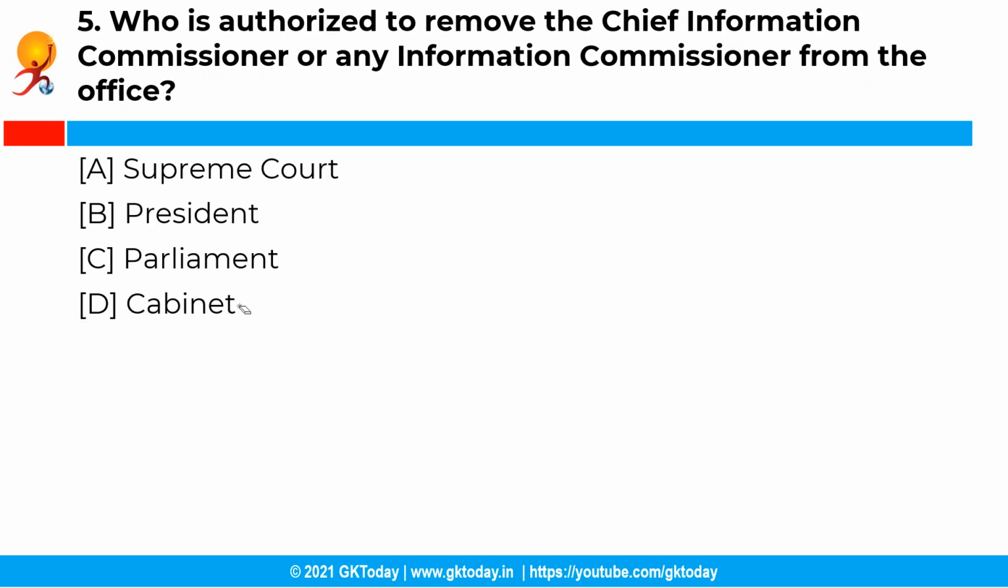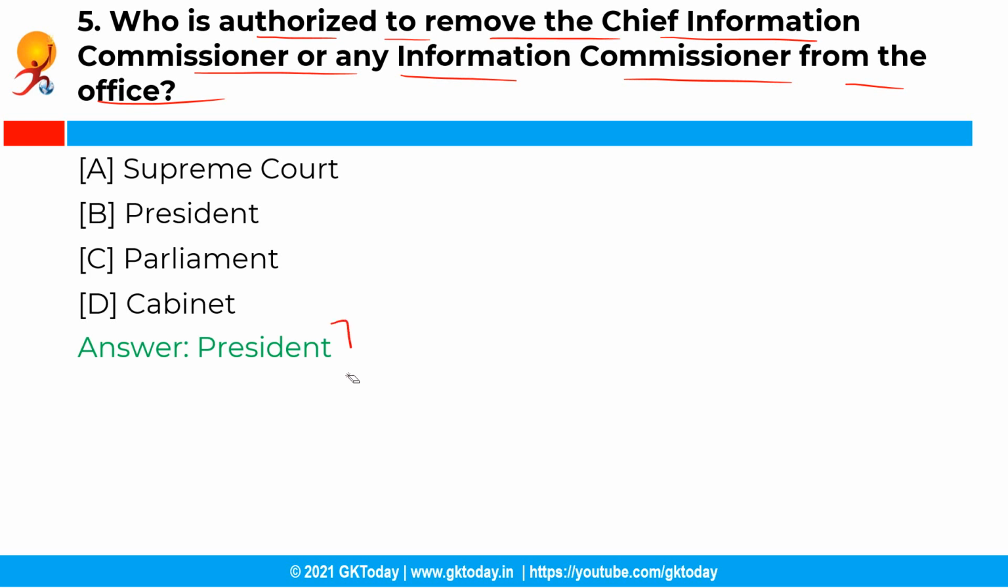Moving ahead with the next question. So who is authorized to remove the Chief Information Commissioner or any Information Commissioner from the office? So you have the following options and the correct answer is option B, that is President. See, the President is authorized to remove the Chief Information Commissioner or any Information Commissioner from the office on grounds such as if he is adjudged as insolvent or if he has been convicted of an offence which in the opinion of the President involves a moral turpitude, etc.